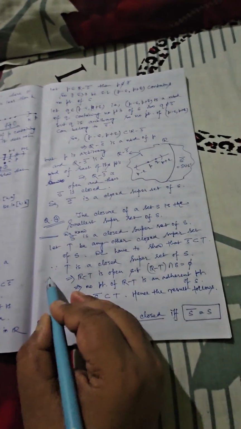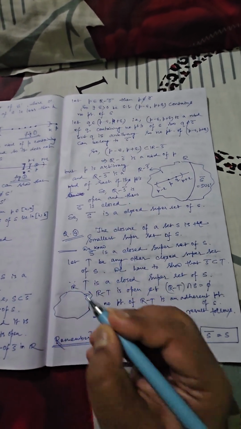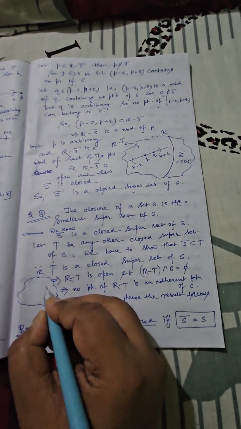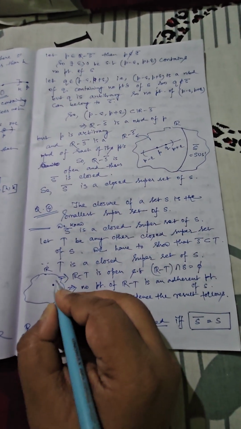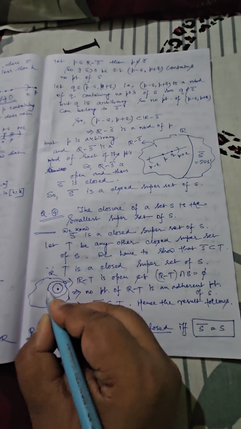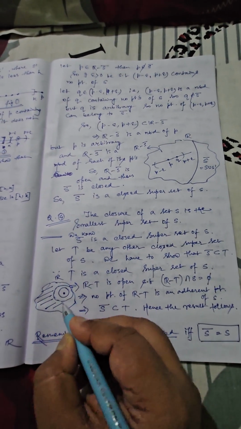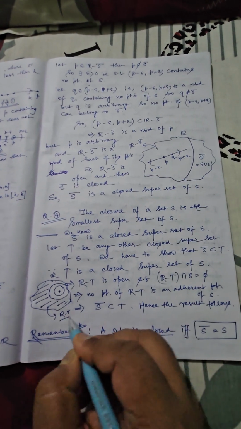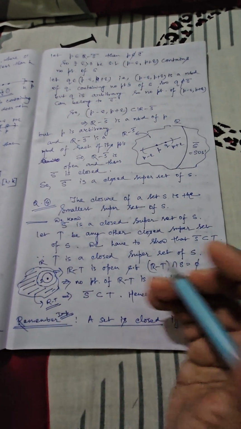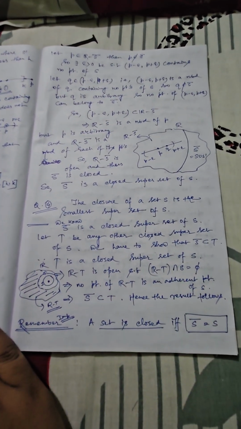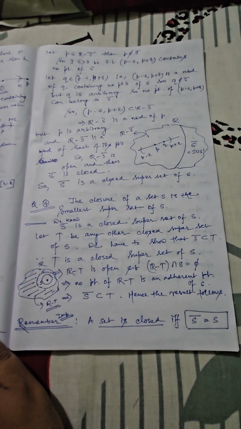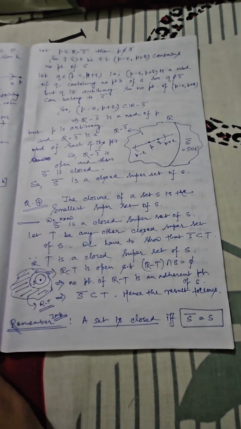You can also imagine this type of diagram. This is the real space R. You are choosing any particular set S, as if you are considering this one. Now T is like this. So if we exclude this region, that will be what? R minus T. So you can obviously understand R minus T has nothing to do with S. This smaller part is S and this part is T. So that's why we can say R minus T intersection S should be equal to phi. Again I will say these types of diagrams are for your own understanding. You need not draw all these things in your examination.